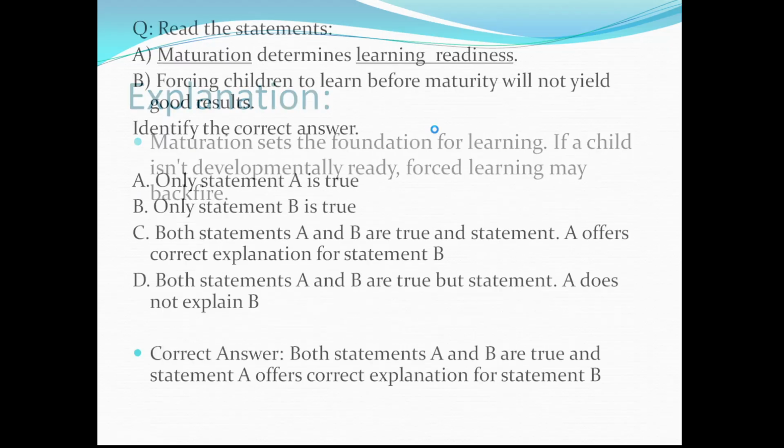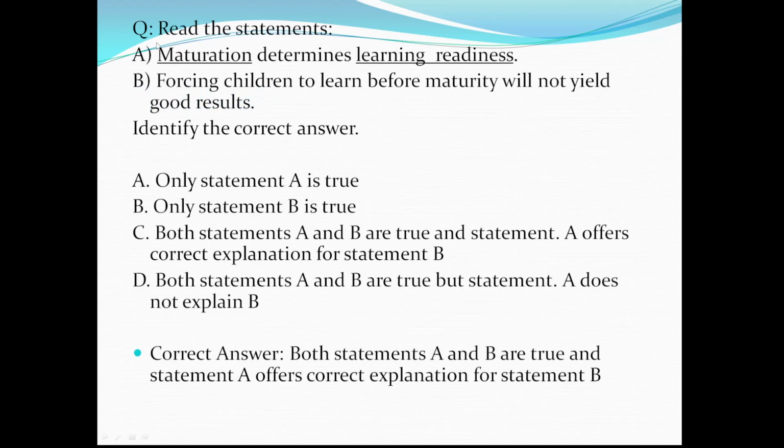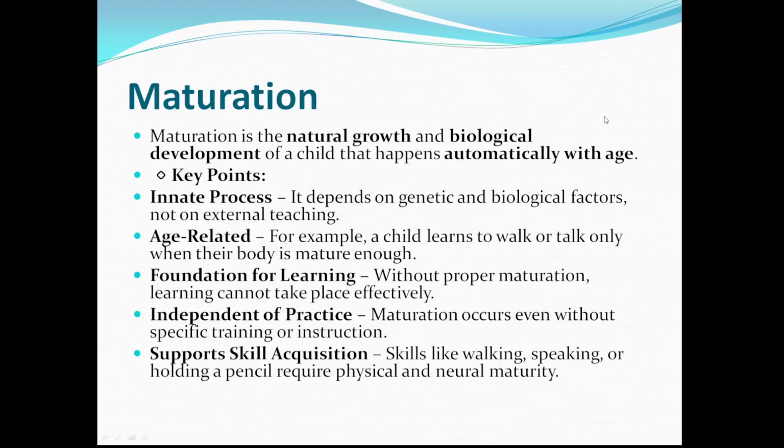Now here in this question, the key concepts are maturation and learning readiness. Let us try to revise what is maturation and what is learning readiness. Maturation is the natural growth and biological development of a child that happens automatically with age. The key point is that maturation is an innate process, that is, it is inbuilt through genetic and biological factors and not on external teaching. And this is age related. For example, a child learns to walk or talk only when their body is mature enough.